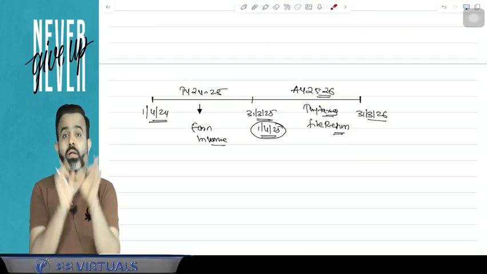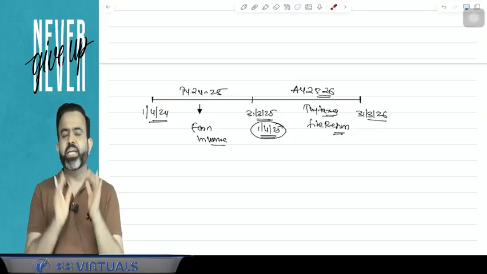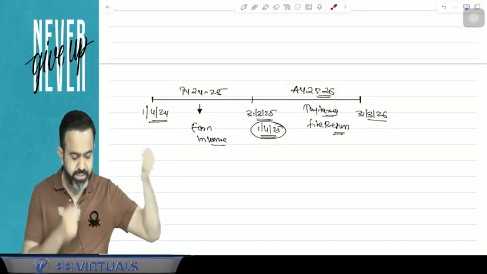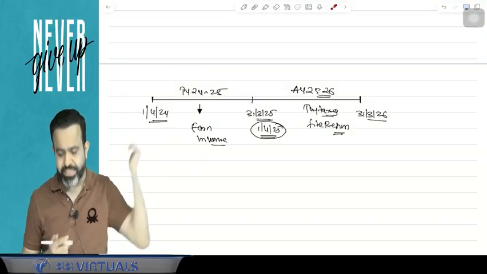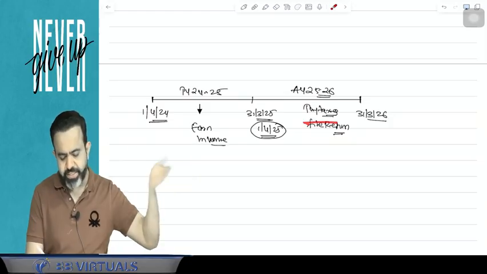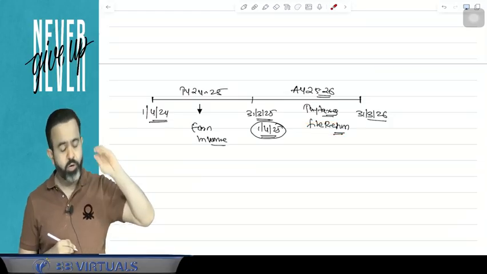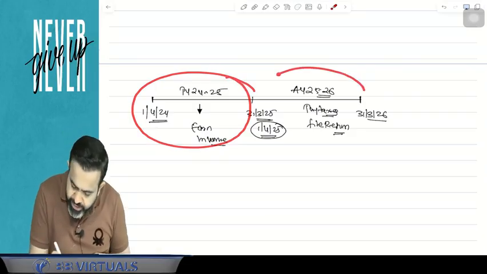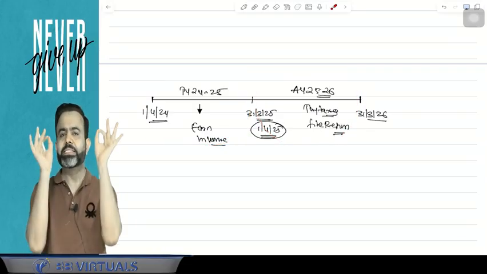Always remember, previous year means the year in which you earn the income. Assessment year means the year in which you pay the taxes, you file the return. Now for your examination, your previous year is 24-25 and your assessment year is 25-26.